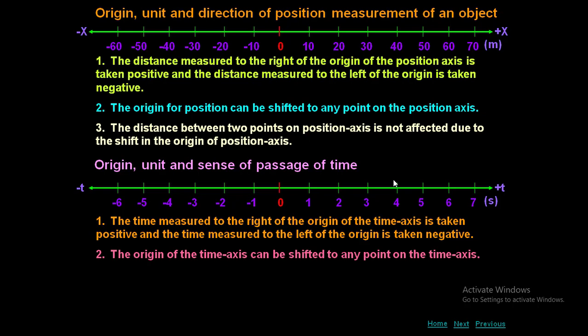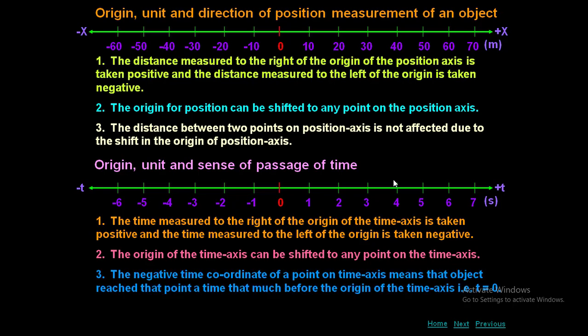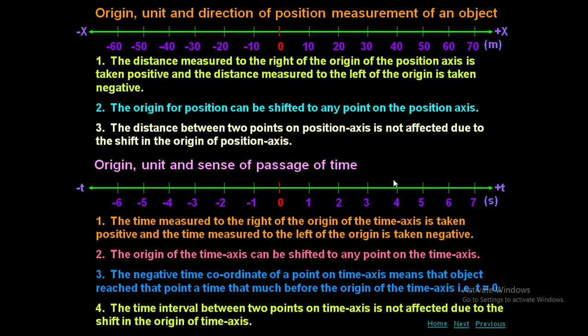The horizon of the time axis can be shifted to any point on the time axis, even here. The negative time coordinate of a point on time axis means that the object reached that point that much time before the horizon of the time axis, that is t equal to 0. The time interval between 2 points on time axis is not affected due to the shift in the horizon of time axis, just like position.